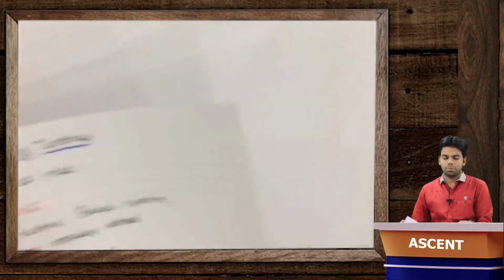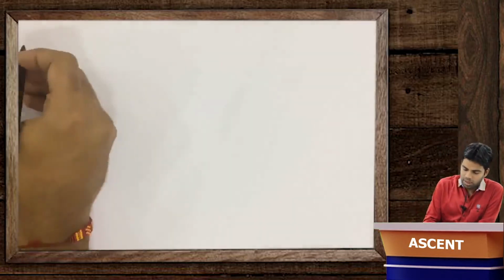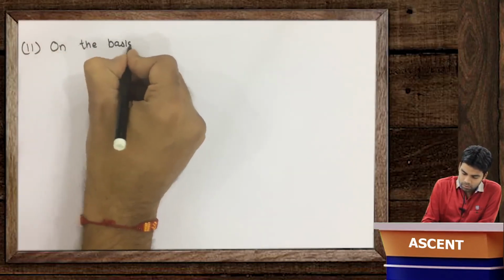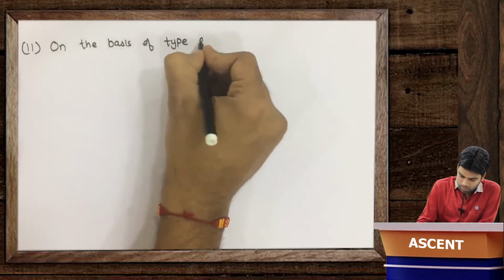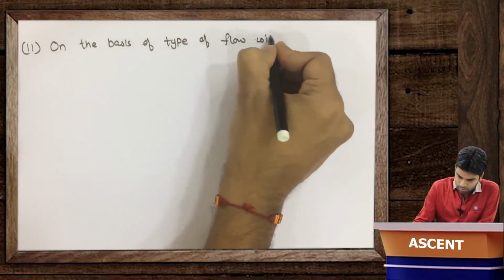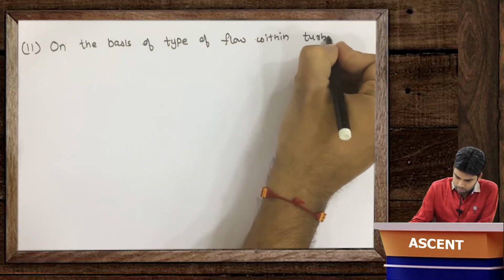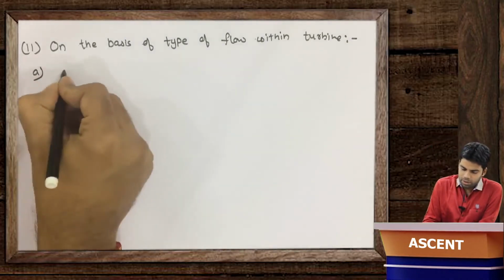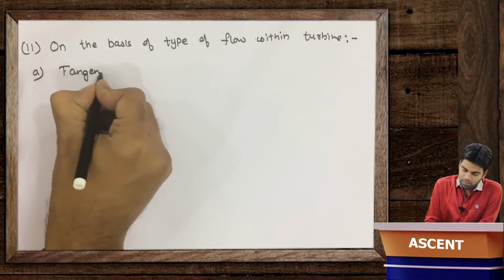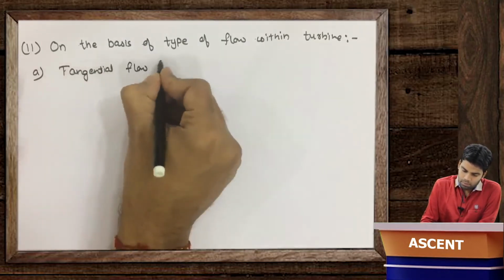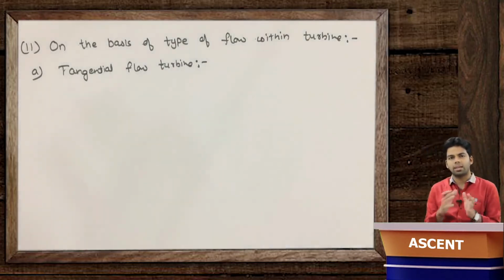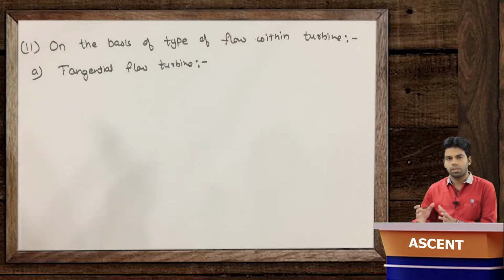Now the next classification is on the basis of type of flow within the turbine. For example, the very first is the tangential flow turbine. What is a tangential flow turbine? It means the center line of the jet will hit tangential to the wheel of the turbine. Such turbines are known as tangential flow turbines.